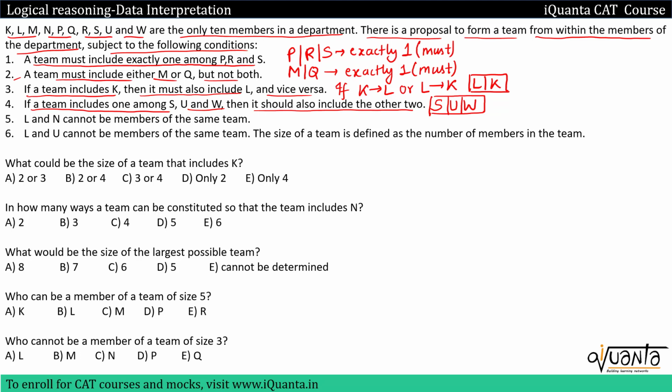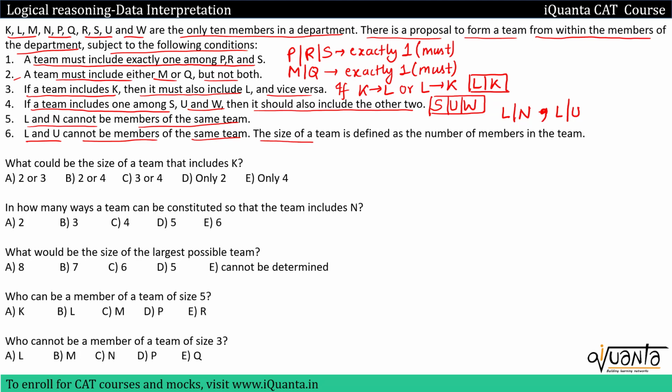Fifth point is L and N cannot be the members of the same team. So L and N, they will not be together. So either one of them will be in the team or none of them will be in the team. Sixth one is L and U cannot be members of the same team. So again this is also like the L, N condition. Either there will be L or U but not both in the team, or there will be none of them in the team, because this is not a must condition.